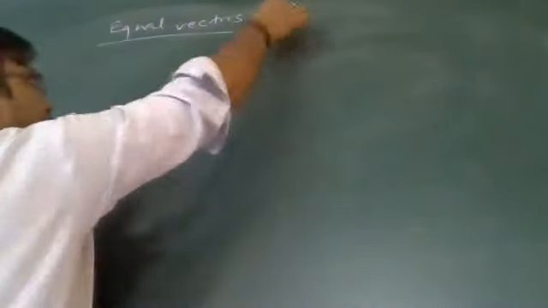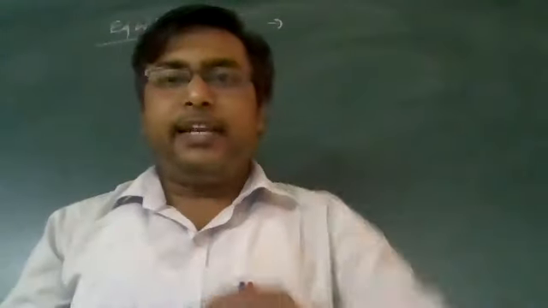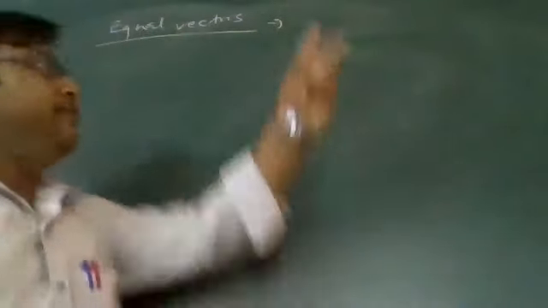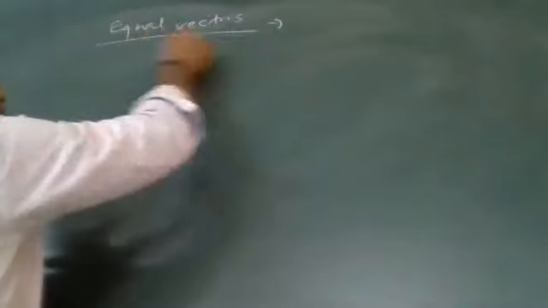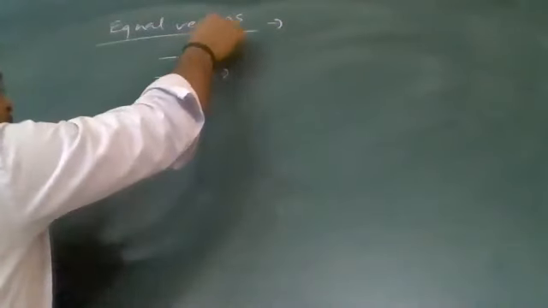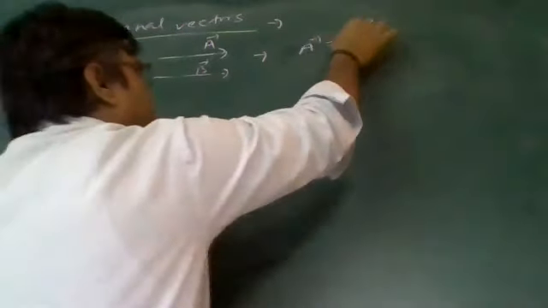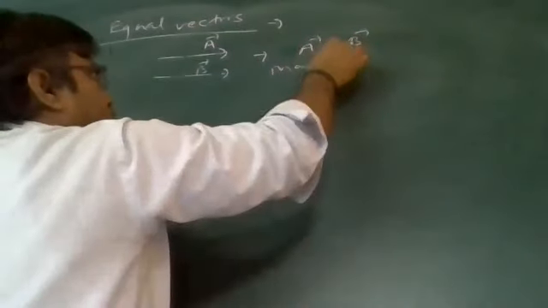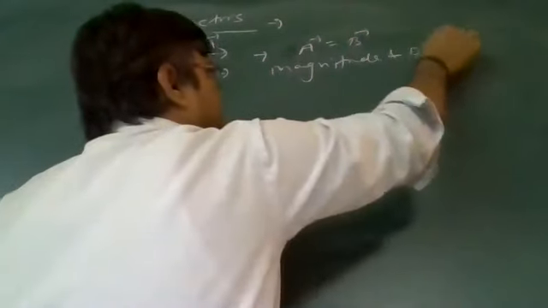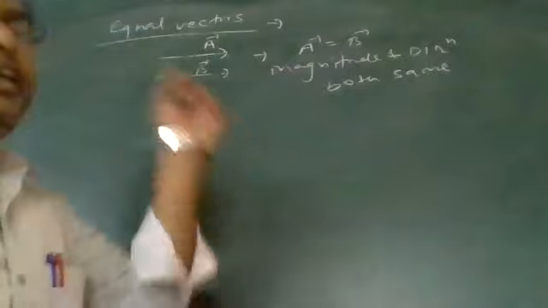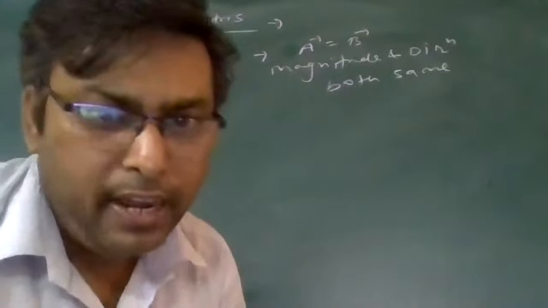Next point, equal vectors. Two vectors are equal when they are exactly similar in magnitude as well as direction. Both things matter. Like this one vector, second vector. This is vector A, this is vector B. I will say both are equal vectors, A vector is equal to B vector. Why? Magnitude and direction both are the same. Only then will I say these vectors are equal vectors.